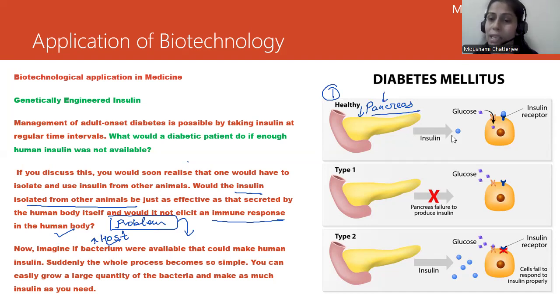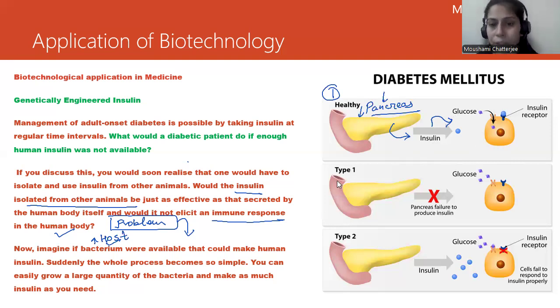Insulin will be produced from the pancreas and get into the blood, and it will ask the cells to use the glucose, balancing out the level of glucose in your blood. So by this process, the glucose level comes to a normal level.